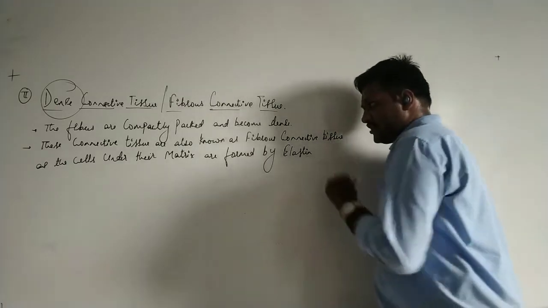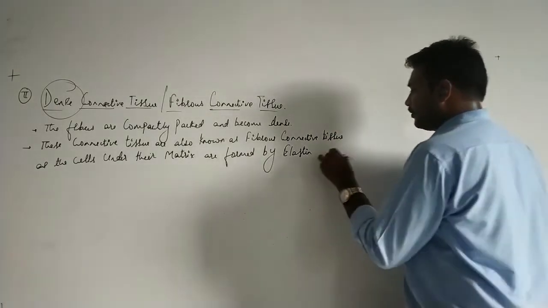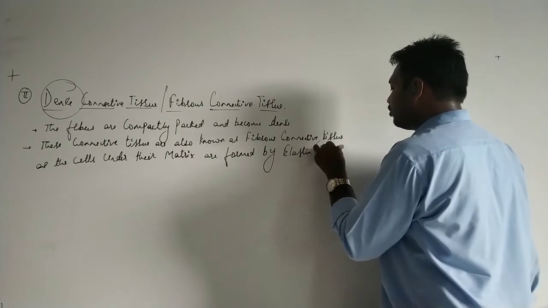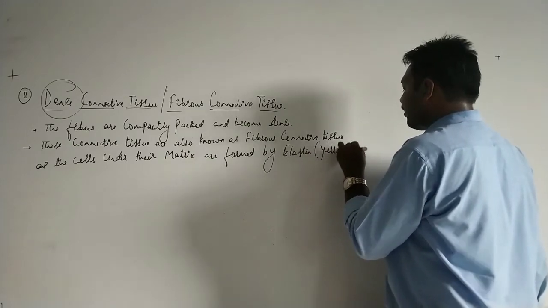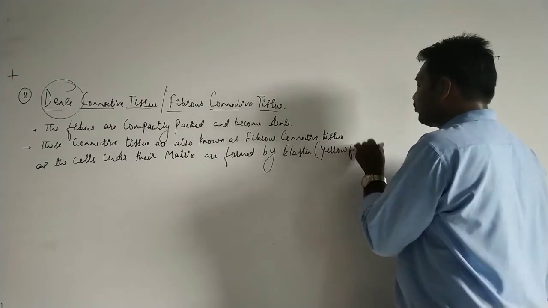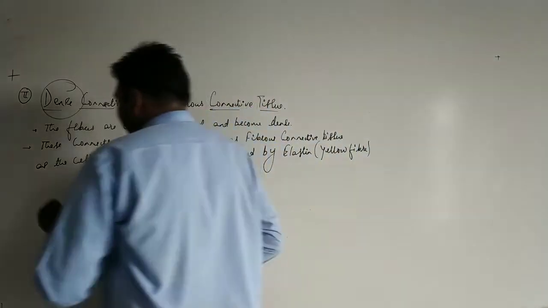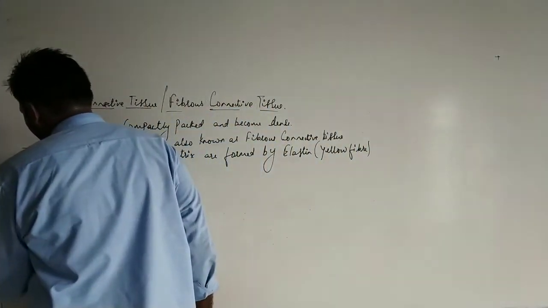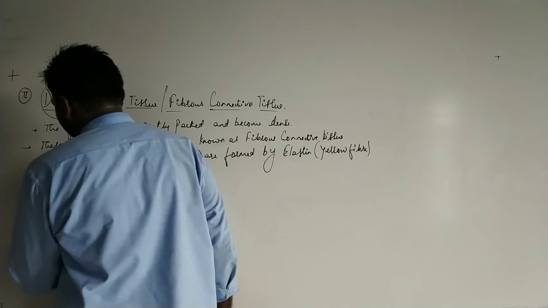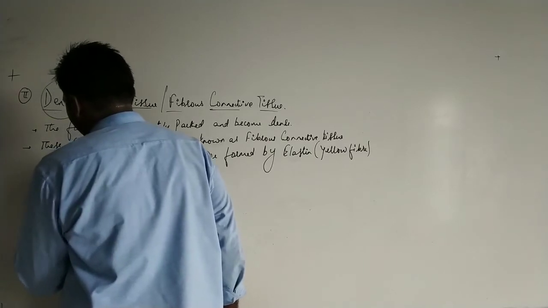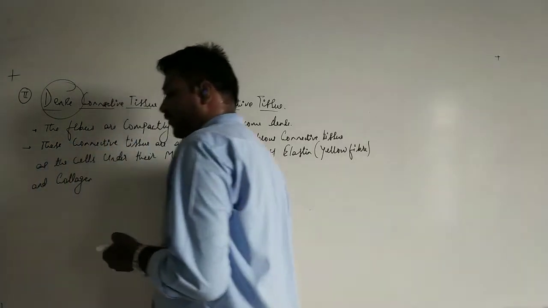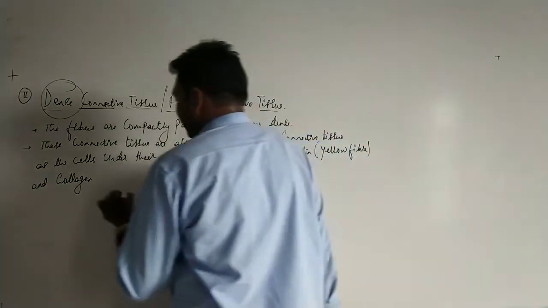What is elastin? Elastin is a yellow fiber, so in brackets you can write yellow fiber, and collagen, which is also referred to as a white fiber.